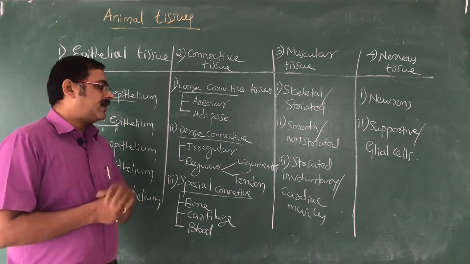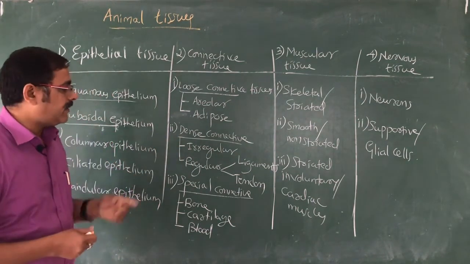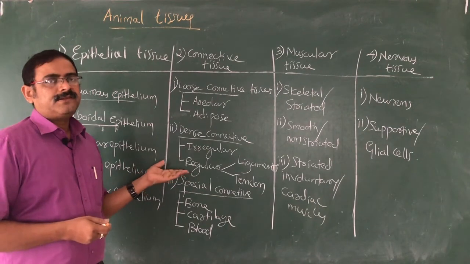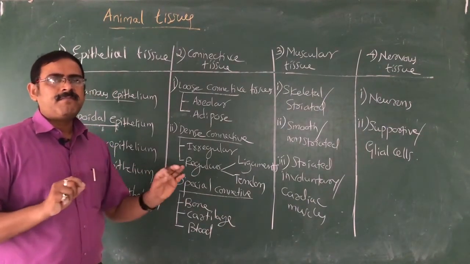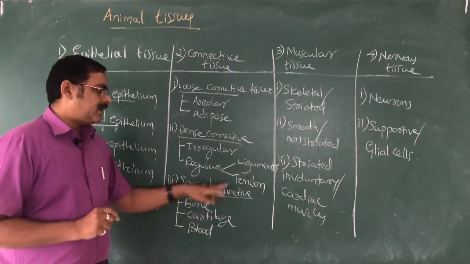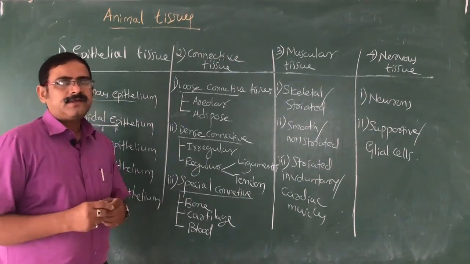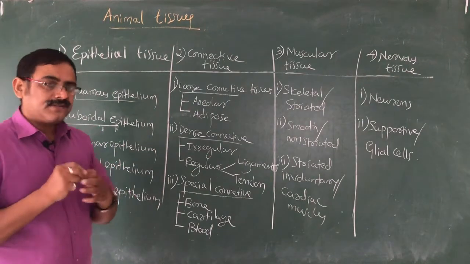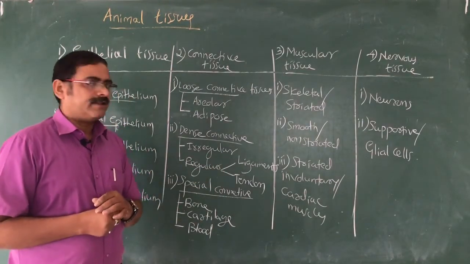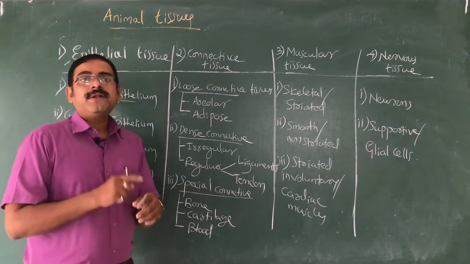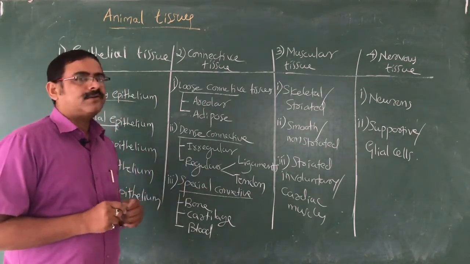Then dense connective tissue, that can be irregular, yes, that can be seen beneath the skin, or it can be regular. The cells are arranged very compactly, properly. Then it is called a ligament. Means bone to bone, the flexibility is there, they are connected because the fibers of ligaments are connecting. Tendon, the bone and muscles are connected by the tendons.